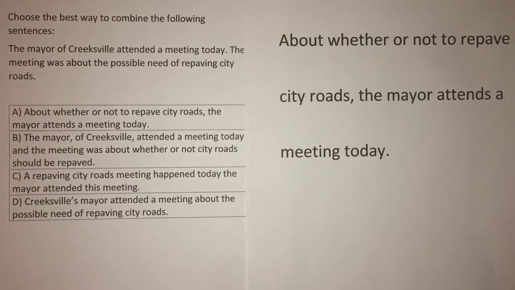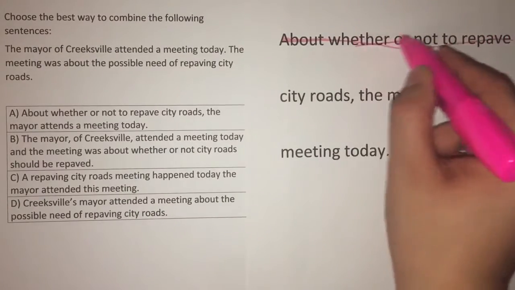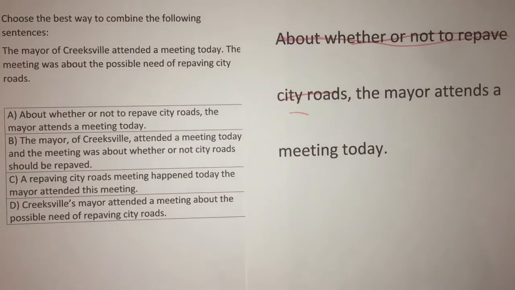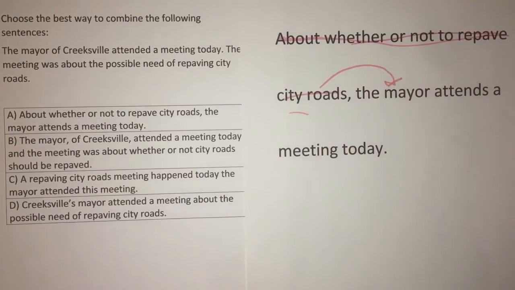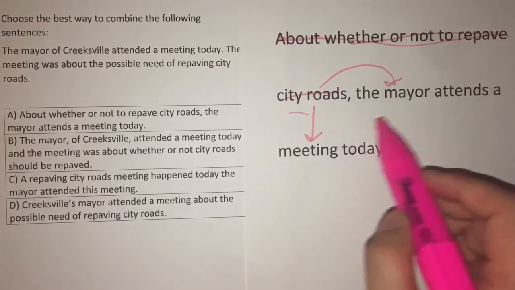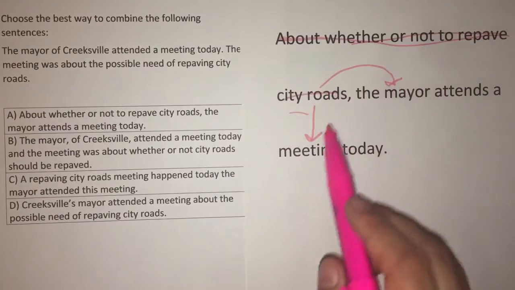Answer choice A. About whether or not to repave city roads, the mayor attends a meeting today. Right off the bat, it says the mayor and not the Creeksville mayor. The fact that it's the Creeksville mayor is probably some important information. We also have a prepositional phrase, about whether or not to repave city roads. It looks like this prepositional phrase is attached to the mayor, but in reality it should be attached to meeting. This means make sure that the prepositional phrase is put after the word meeting.